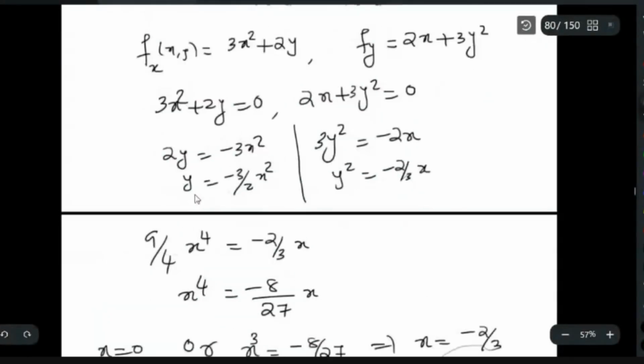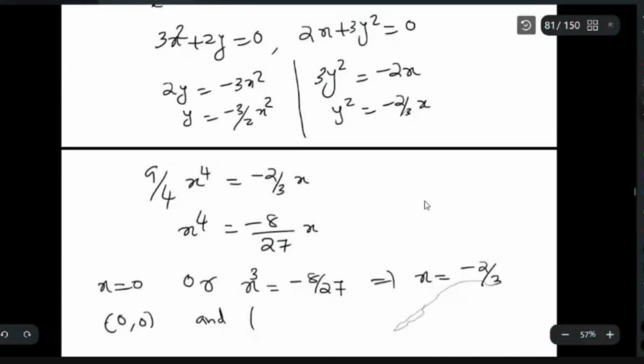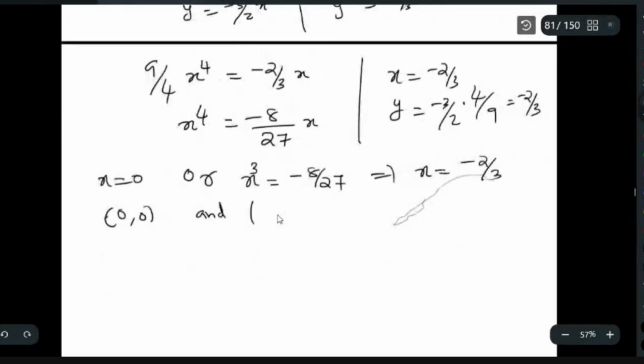Another point: you have x is minus 2 by 3, and y, what will you get in this equation if you substitute? Here I will write, x is minus 2 by 3, then y is equal to minus 3 by 2 into x², right? So you have 4 by 9. Again you will get minus 2 by 3. So you have another point, minus 2 by 3, minus 2 by 3.